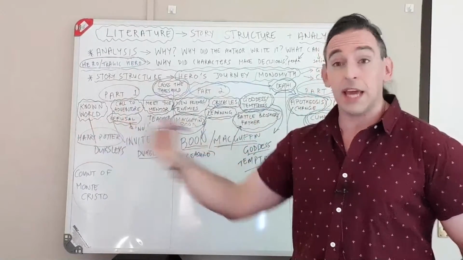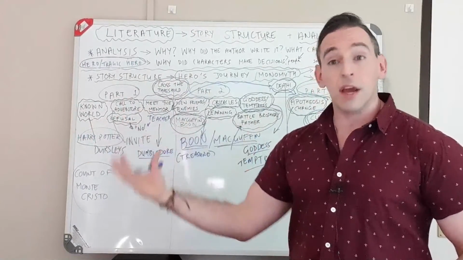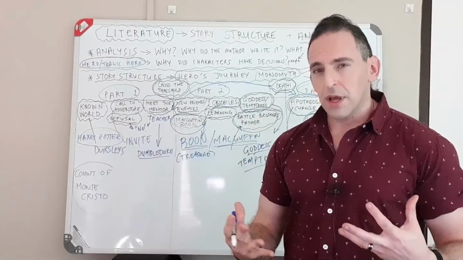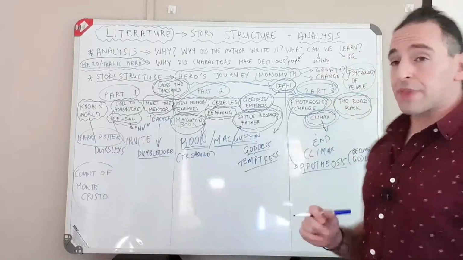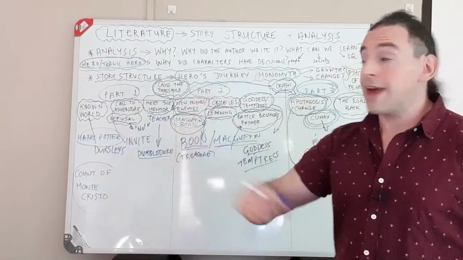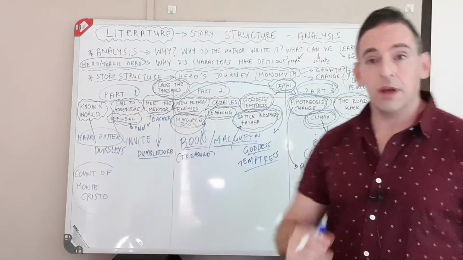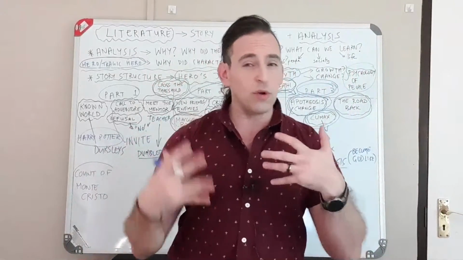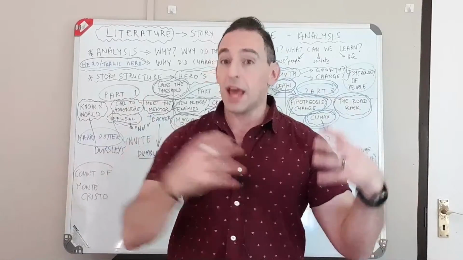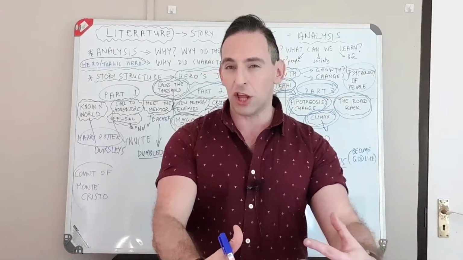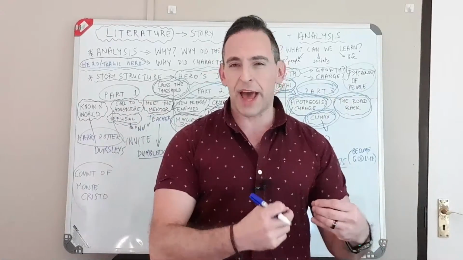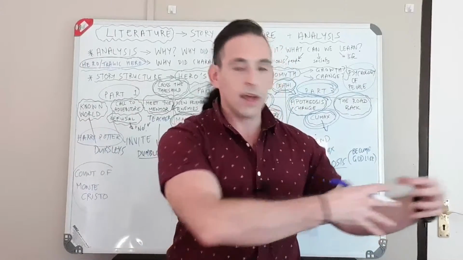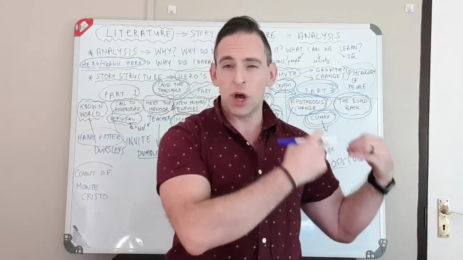He learned maybe that he has friends that are there for him. He maybe learned a little bit more self-confidence. Whatever it is, he learned something. He took it with him. At the end of the whole story, the road back is when we see how everybody has grown up and become an adult and they have their own children that they're passing the knowledge on to. So that's the road back, when they take everything back to the world they were in and carry on with that new knowledge.